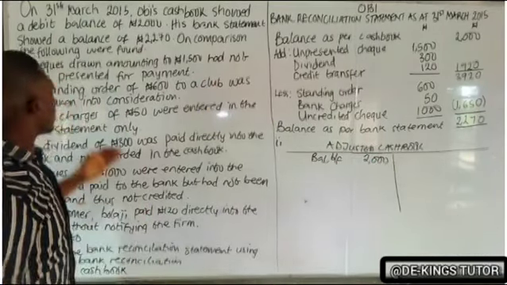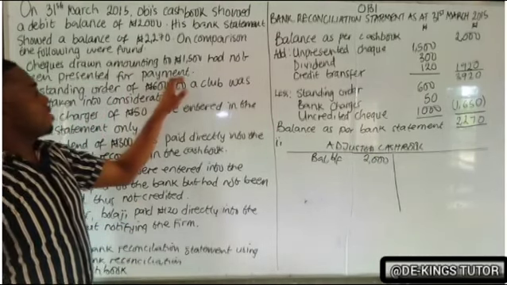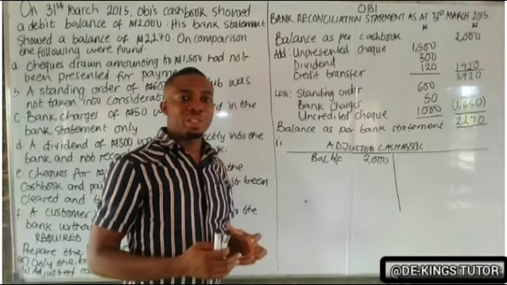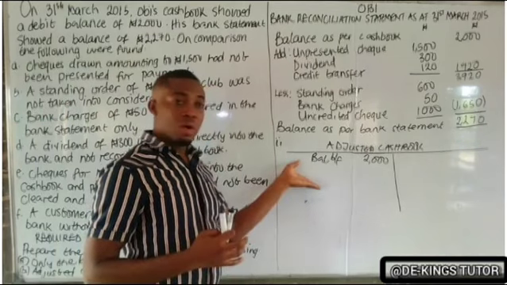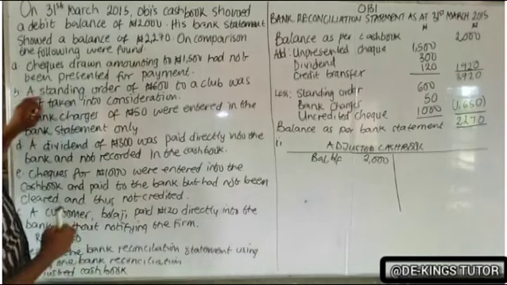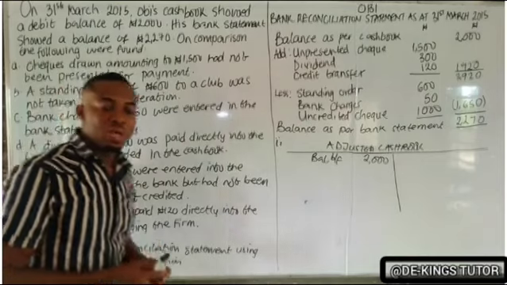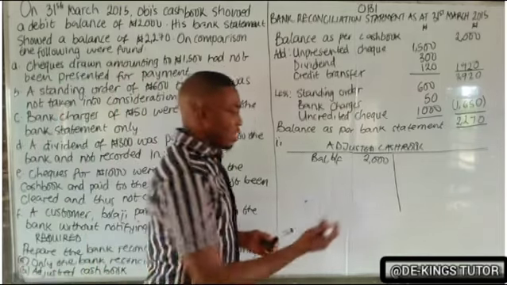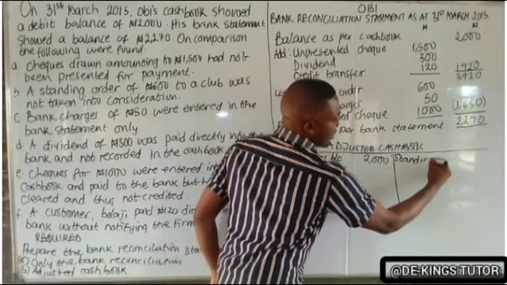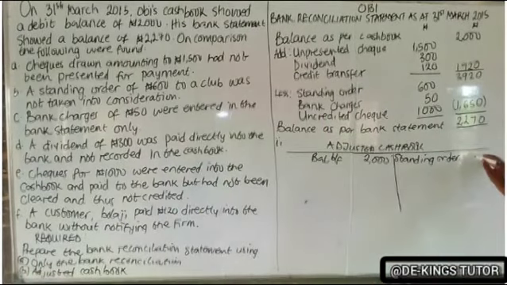Okay, so we start. It said a check drawn amounting to 15 had not been presented for payment. Now, the rule here is that unpresented checks and uncredited checks do not come here. They are addressed separately. We also have a standing order of 600 to a club that was not taken into consideration. A standing order is to be reduced, so it's on the credit side. Since it has not been recorded here, it only affected the bank statement. So the standing order is 600.